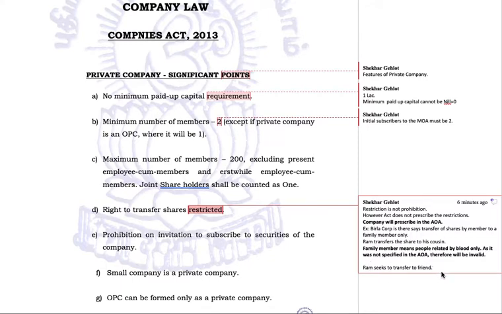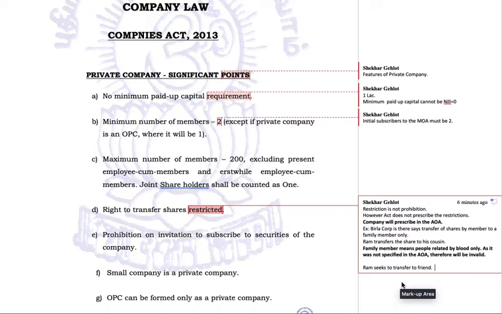So now Ram will fail in this case because family means family. You can have a cousin as family, but definitely not a friend. You may treat the friend like your brother or more than your brother, but still legally speaking, a friend is not family. So in this case, Ram's bid to transfer his shares to a friend will fail, and Birla Corporation will succeed.